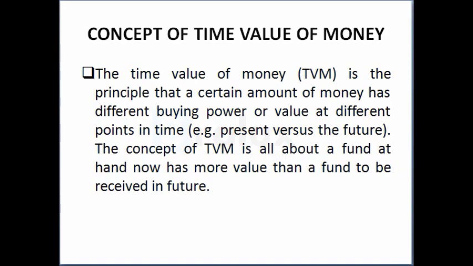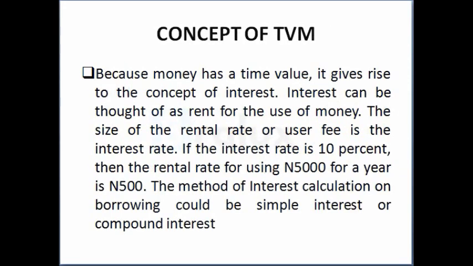Because money has time value, it gives rise to the concept of interest. Interest is like the rental fee for making use of money. Let's assume 5,000 naira was borrowed for a year at 10% interest.